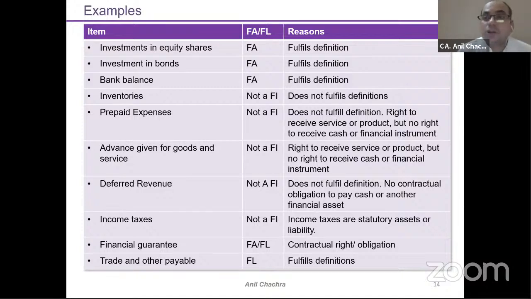Because it's not a part of a contract, it's a part of statutory requirements. Now let me put one question to you. Sales tax incentive. Suppose I have set up an industry, right? And the state government has committed that I will get a refund in the sort of sales tax exemption.